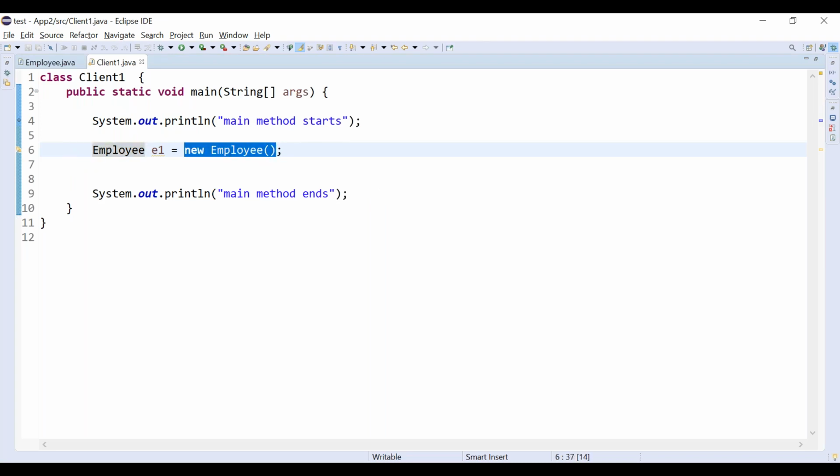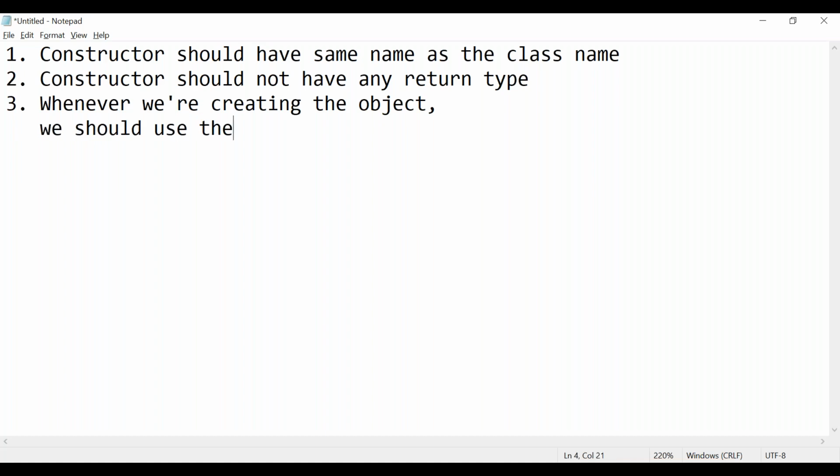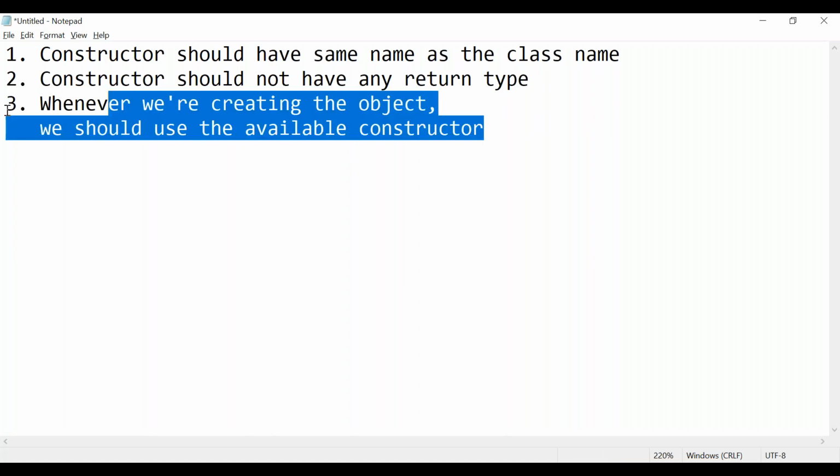This is also one important point: whenever we are creating the object, we should use an available constructor. We should use the available constructor.